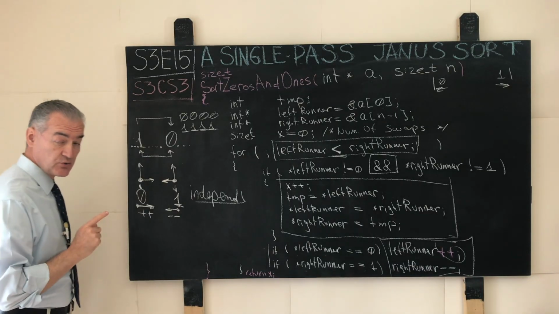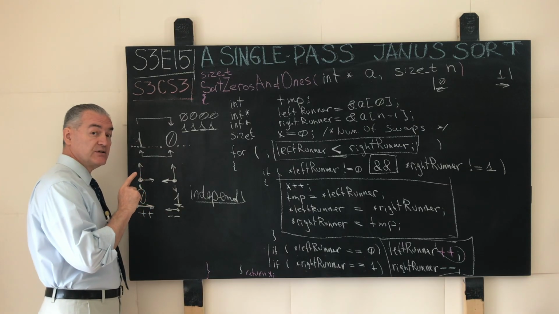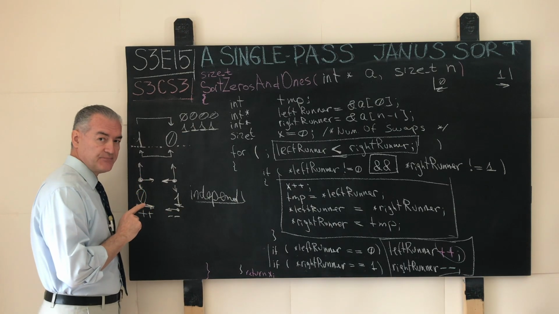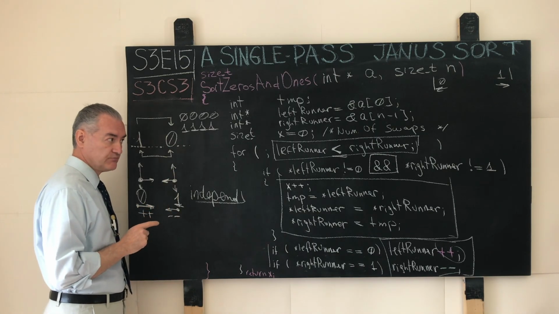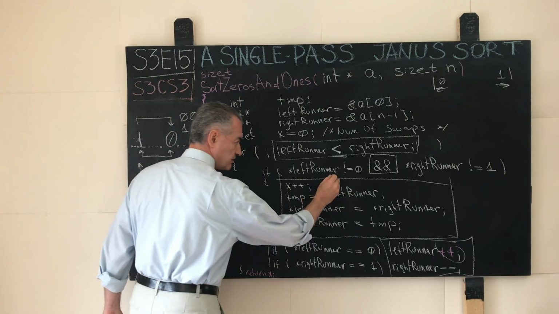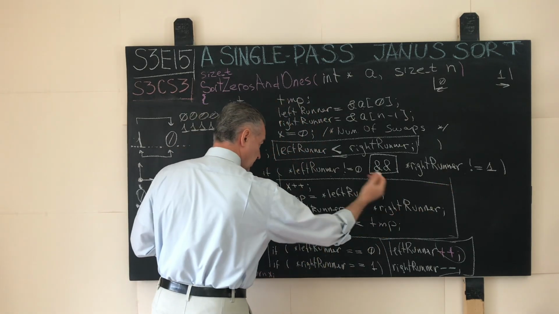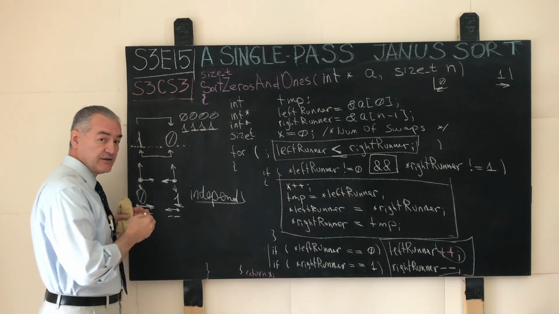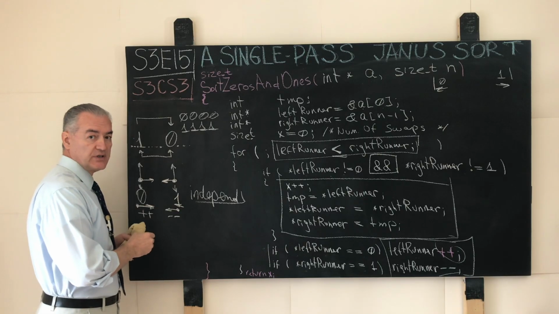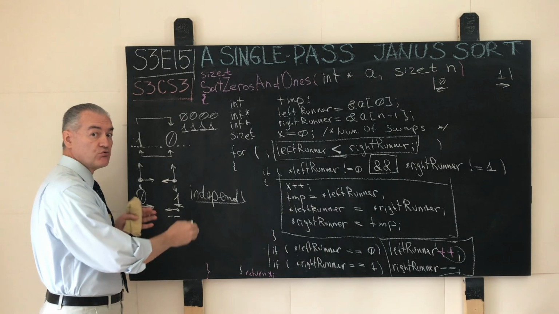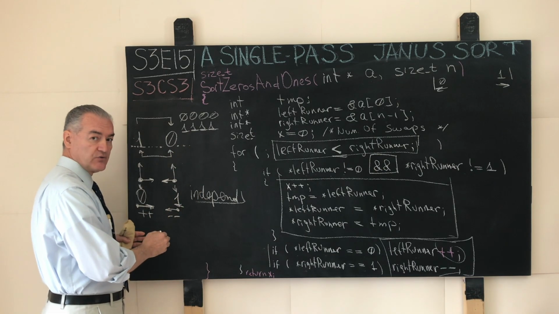As such, the first thing we do, we want to test that what the left runner sees is not 0 and what the right runner sees is not 1. Capturing this test this way, we emphasize the idea that the left runner likes or wants to see only the objects that are supposed to gravitate, as the result of the sort, to the left side of the container.